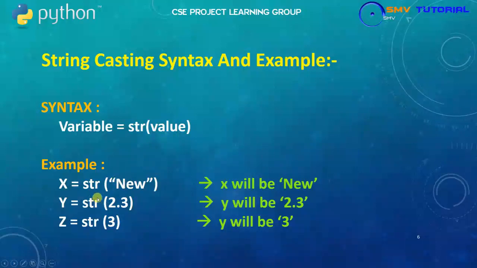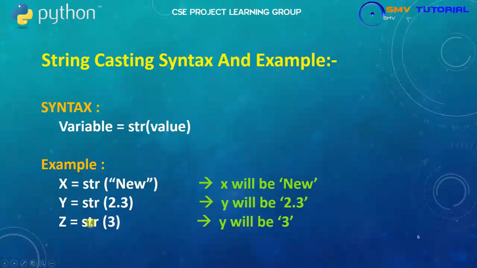Next, y is equal to str of 2.3. The 2.3 is a float value, but the string casting converts it, so y will have 2.3 as a string. The quotes around the value are for strings. So the float data is converted into string data.